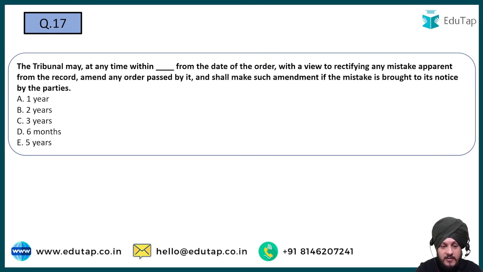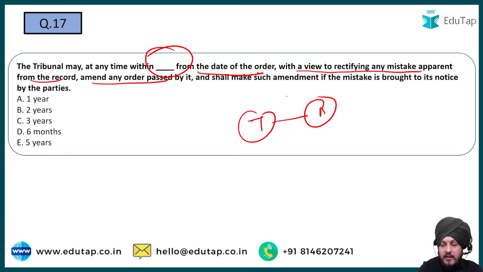Question number 17, which I think is the last question. The tribunal may at any time within dash from the date of the order, with a view to rectifying any mistakes apparent from the record, amend any order. तो मतलब जो ट्राइब्यूनल ने ऑर्डर दिया तो उसको अपना ऑर्डर अमेंड करना है, तो वो कितने टाइम में हो सकता है, राइट? And shall make any such amendment if the mistake is brought to its notice by the parties, right? So the options are A 1 year, B 2 years, C 3 years, D 6 months, and E 5 months. So the correct answer to this question is going to be 2 years.